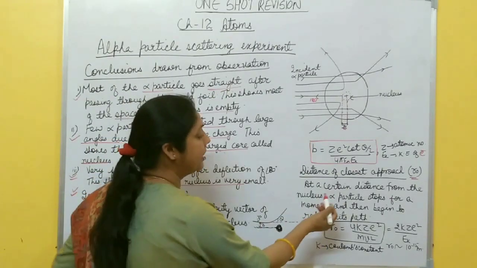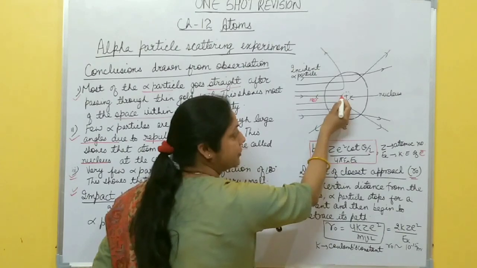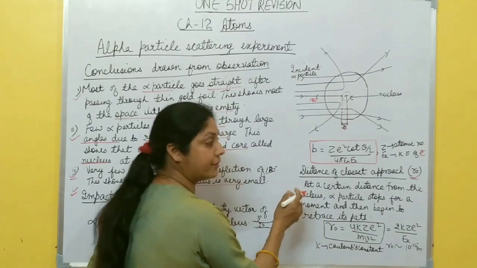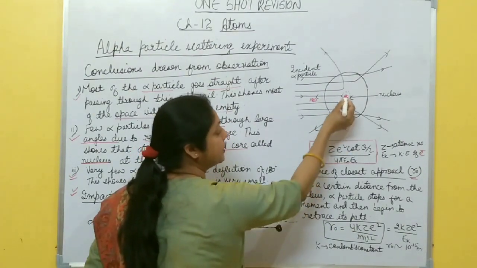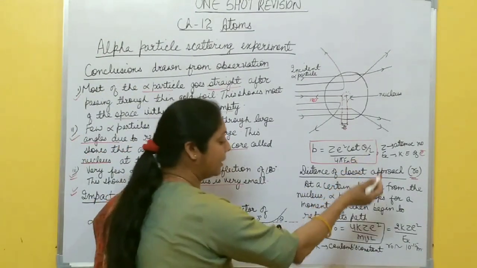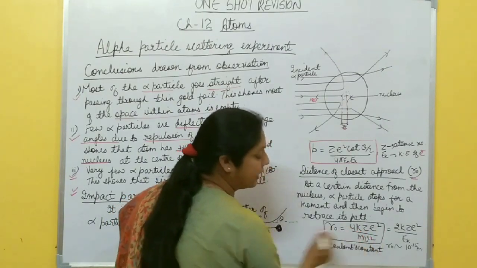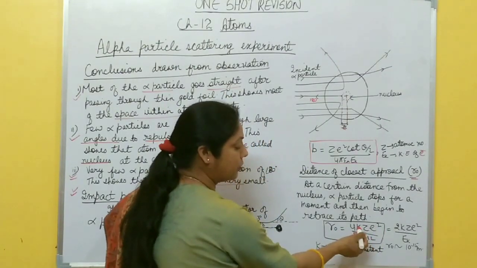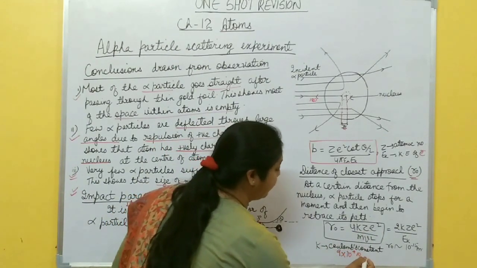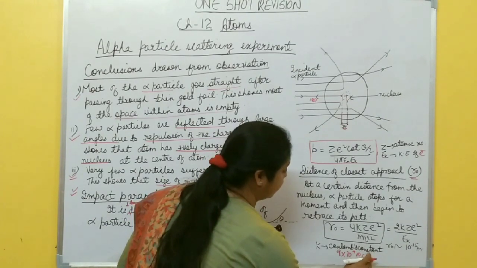You can define it this way: at a certain distance from the nucleus, the alpha particle stops for a moment and then begins to retrace its path. This certain distance from the center of the nucleus is called the distance of closest approach, denoted by R naught, and its formula is just, remember this formula also, R naught equals 4k Ze square by mv square, where k is Coulomb's constant. Its value is 9 into 10 to the power 9 Newton meter square per Coulomb square, right?